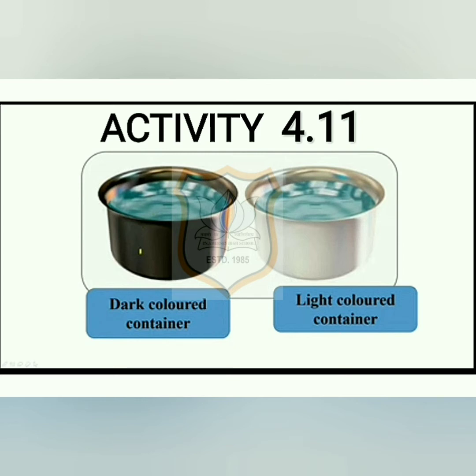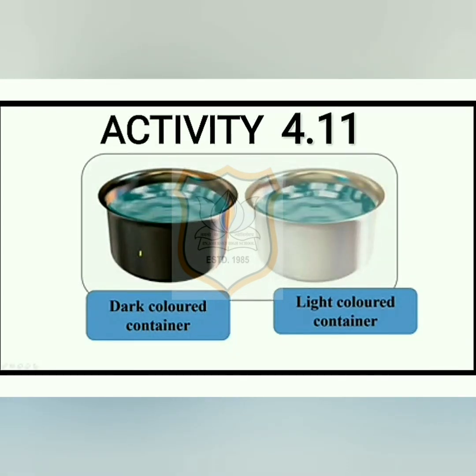Fill both the cans equally with water at 60 degrees Celsius temperature. Leave the cans in a room or in a shade. Note the temperature of water in both the cans after 10 to 15 minutes. Does the temperature of water in both the cans fall by the same amount?